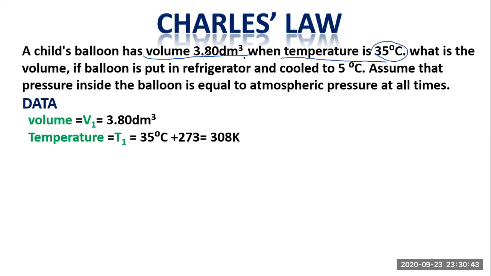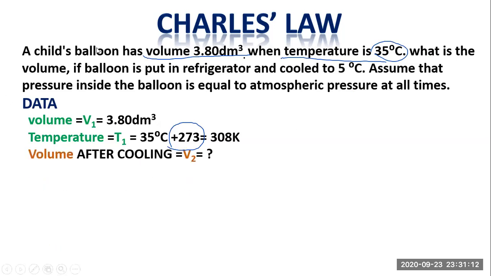In order to convert the temperature in degrees centigrade into Kelvin, we have to add 273 to the value in degrees centigrade. Then we get a new value on the Kelvin scale. So when we add 273 to 35 degrees centigrade, it becomes 308 Kelvin. So the initial temperature T1 is equal to 308 Kelvin.